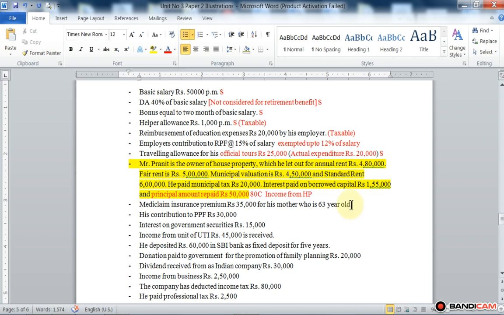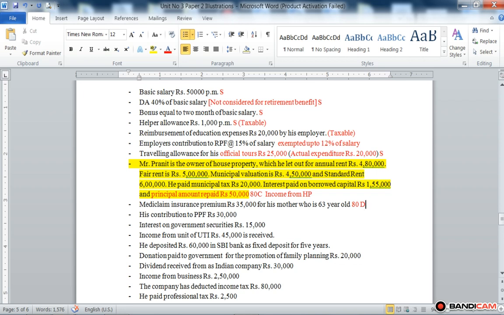So here Pranit receives a deduction under section 80D. The mother is a senior citizen, that is age above 60 years, so he deducts the entire amount of medical insurance premium, because 50,000 or the premium paid, whichever is lower, is allowed. So here the whole 35,000 is allowed for deduction from gross total income under section 80D.